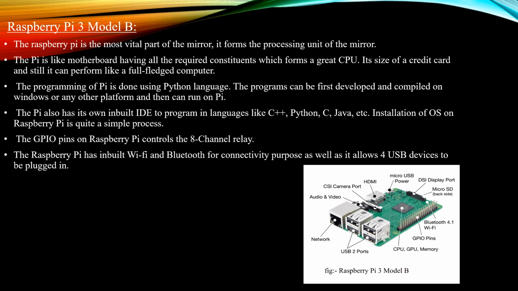The GPIO pin on the Raspberry Pi controls the 8-channel relay. The Raspberry Pi has inbuilt Wi-Fi and Bluetooth for connectivity purposes, and it allows 4 USB devices to be plugged in. The programming of the Pi is done using the Python language. The program can be first developed and compiled on Windows or any other platform and then run on the Pi. The Pi also has its own inbuilt IDE to program in languages like C++, Python, C, Java, etc. Installation of the operating system on the Raspberry Pi is quite a simple process.